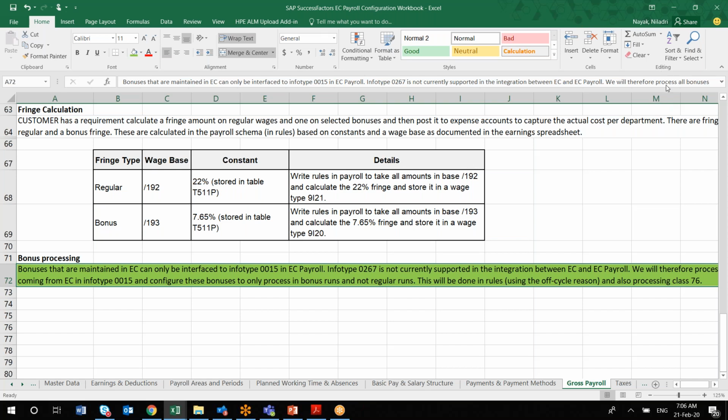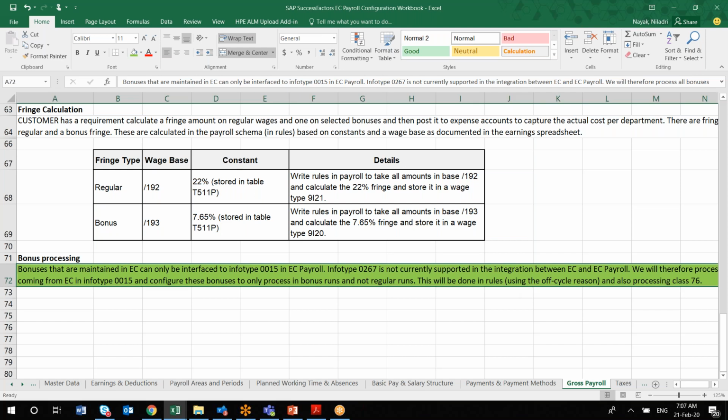Quick question here. How was it determined that InfoType 267 is not currently supported? SAP told us that at present it is not supported, and you'll be using InfoType 15 only. I also didn't find any reason for that, but at present it is not supported. It may happen that in a future release they will extend it, but whenever you are doing an integration now, you have to use InfoType 15 for all kinds of bonus payment, because there are some processing classes and some changes are required.